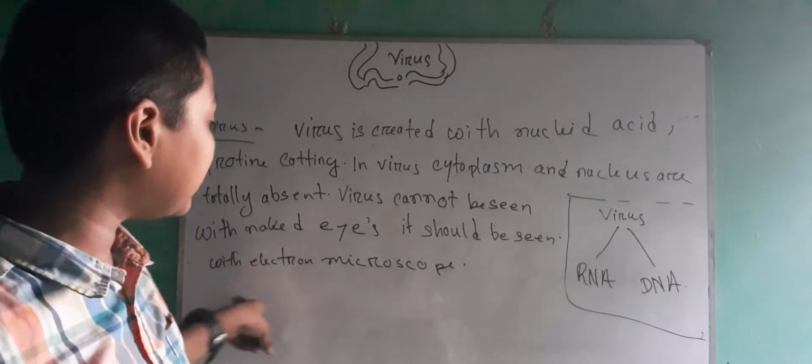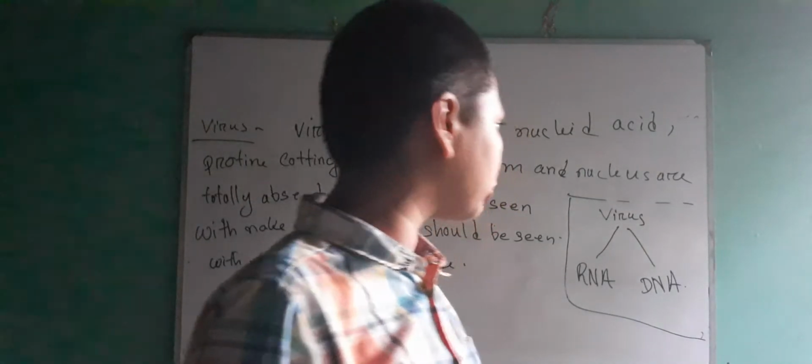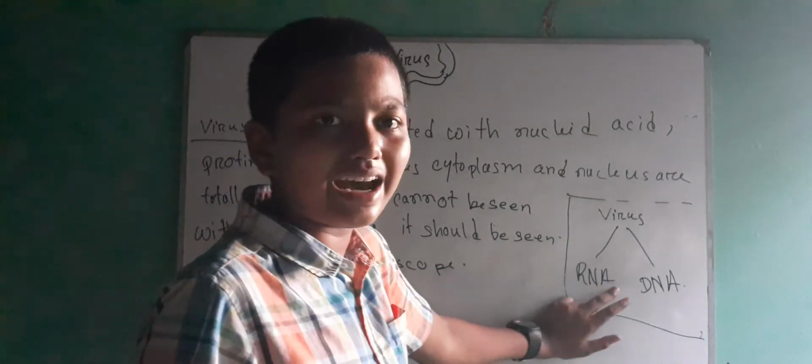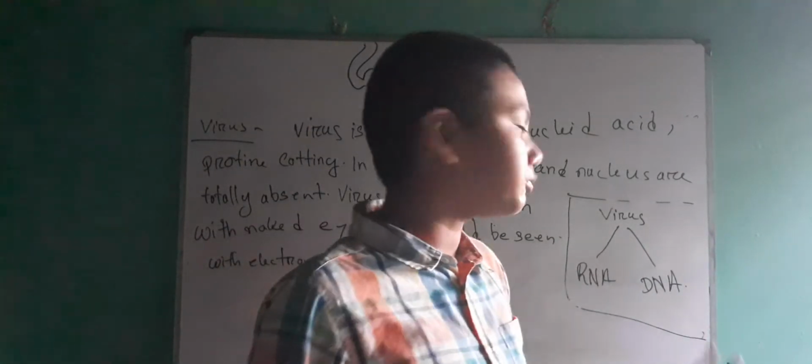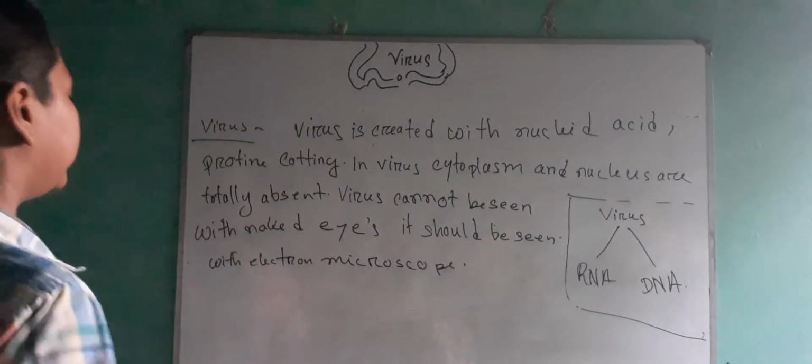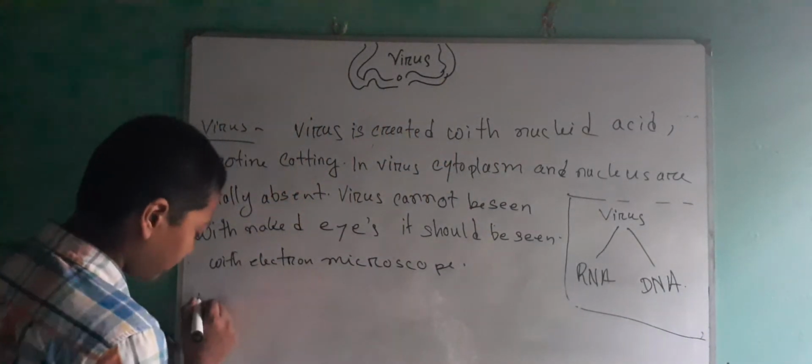So, as I said, we have to see it with electron microscope. Now, these are the types of virus. Then we'll go to the classification of virus. But as I said, virus is two types: RNA and DNA. Now, let's just know what is RNA and DNA. First of all, DNA.